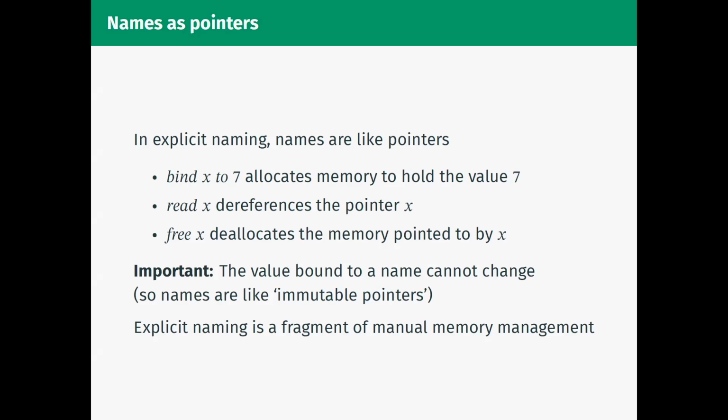My motivation for understanding this subject is to better understand how programs modify memory. By using this slightly simplified system of explicit naming, maybe we can get a bit more understanding into how programs actually use memory. I want to go through an example of how a program with explicit naming can run, and so I need to define a semantics. I'm going to be a little bit vague, but the central idea is to use this analogy comparing names and pointers to motivate a stateful semantics based on a heap.